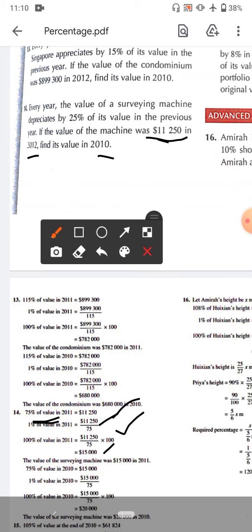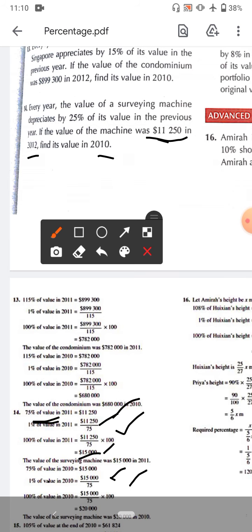Now once again for another year, again 25% depreciation. So 75% of the amount is this, 1% is divided by 75, and 100% is the total amount. So simple, this is the trick. Whenever some percentage is decreasing, subtract it from 100, so the difference is 75 or something else. If something appreciates, meaning the amount is increasing, then 100 plus that, like 115, 120.